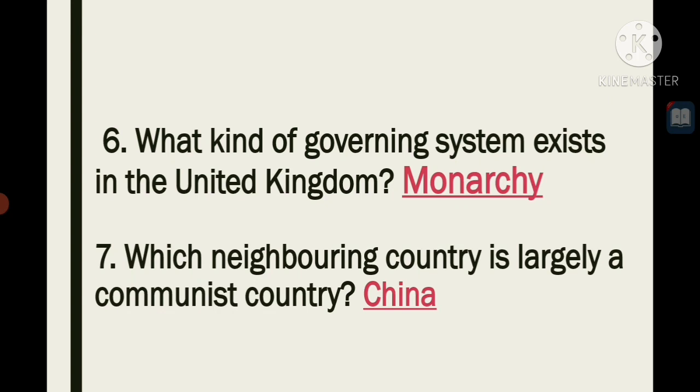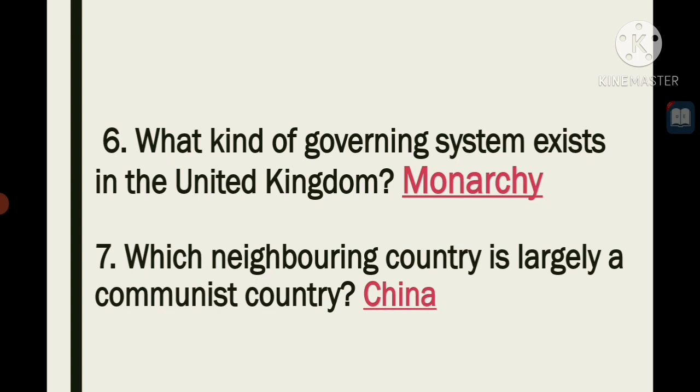Next, what kind of governing system exists in the United Kingdom? Monarchy. In monarchy, a political system in which the supreme power is in the hands of a ruler, that is usually not chosen by the people but reigns over the state or territory for life and by hereditary rights.